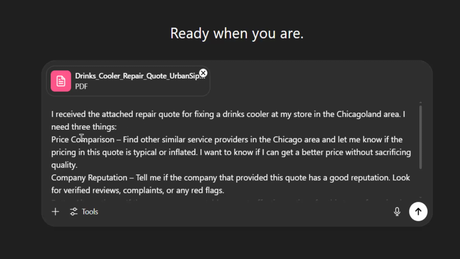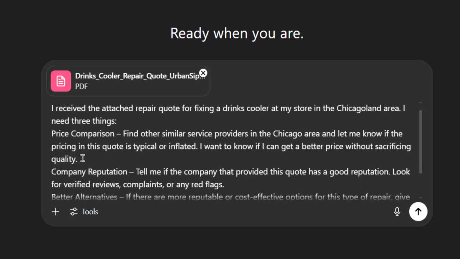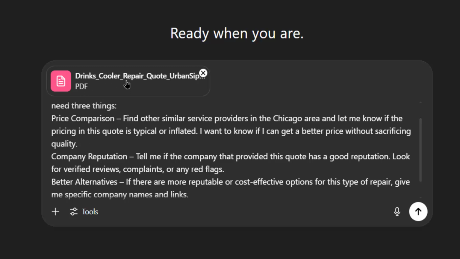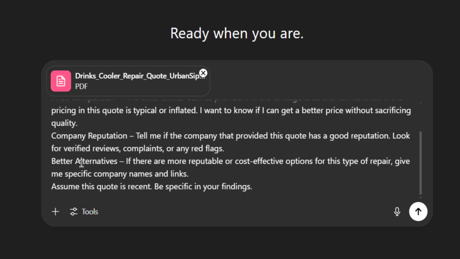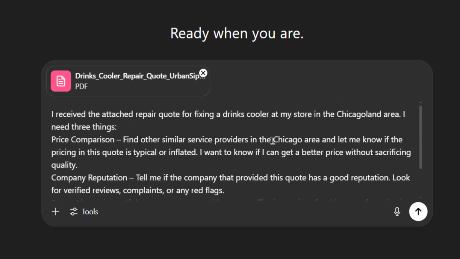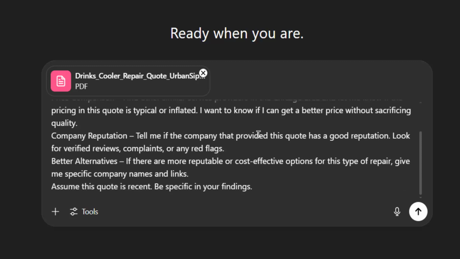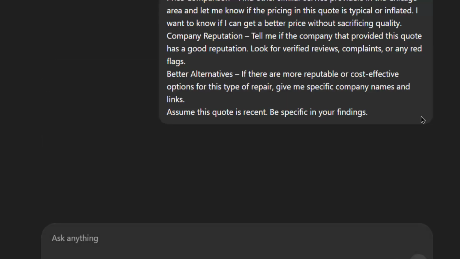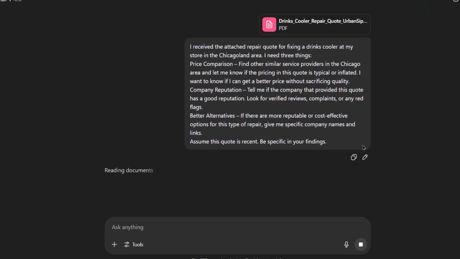Okay. I need to understand the price comparison, the company reputation of this company that has sent me this quote. I need to understand if there are better alternatives, and I want it for the Chicagoland area because in my case I live in Chicago. Assume this quote is recent. Be specific in your findings and go. This will take a minute or two. I'm going to pause and come back.